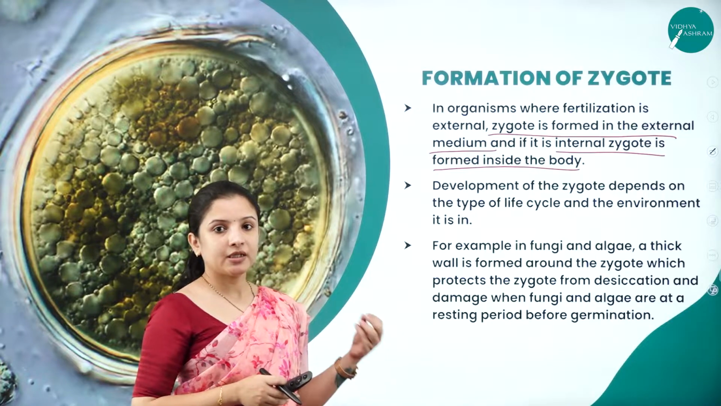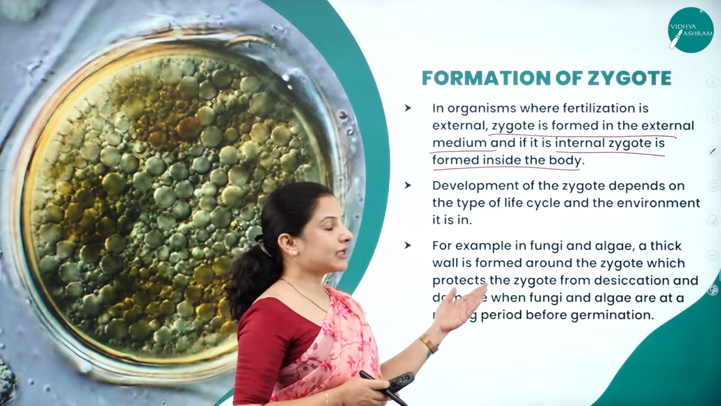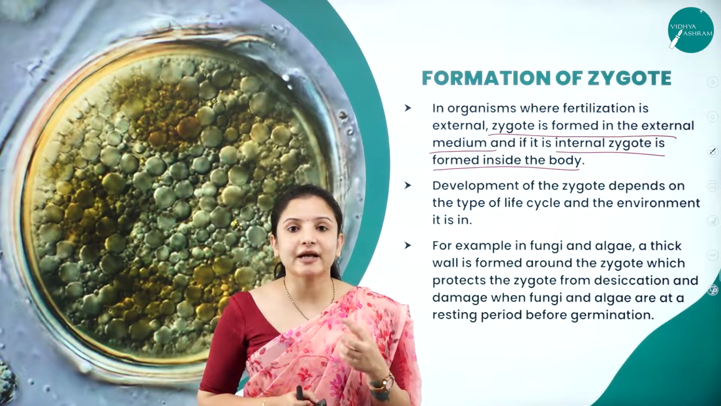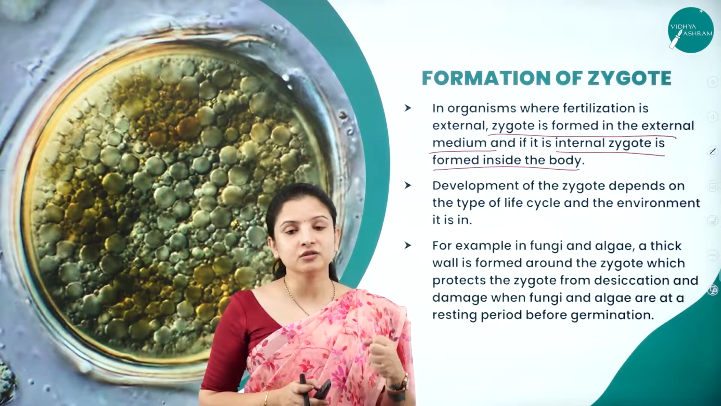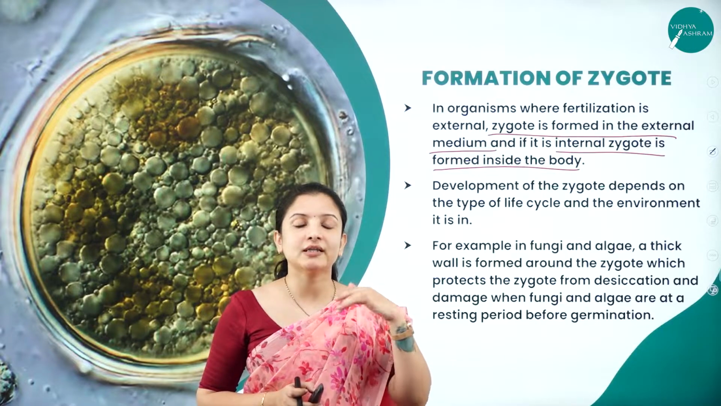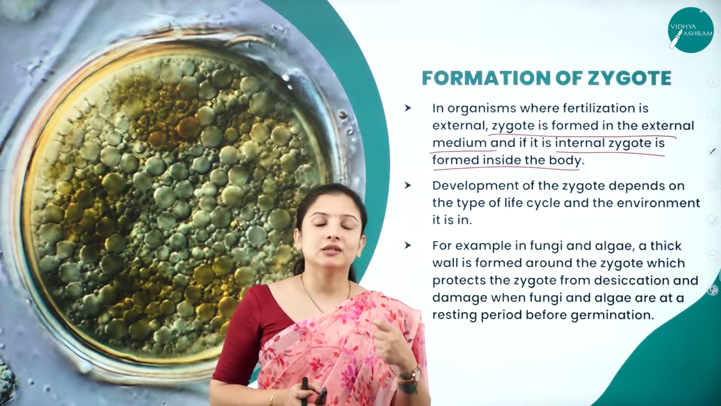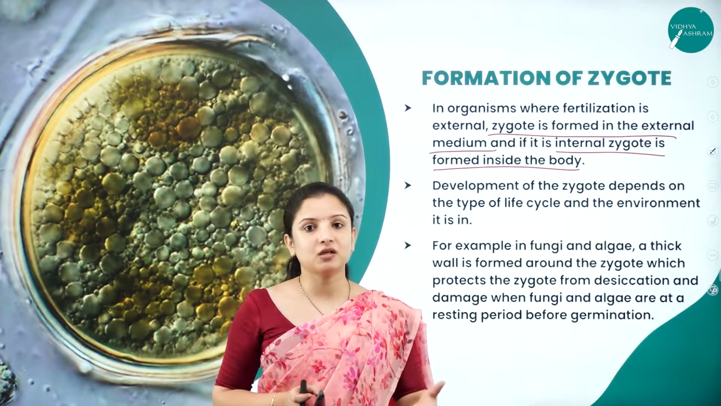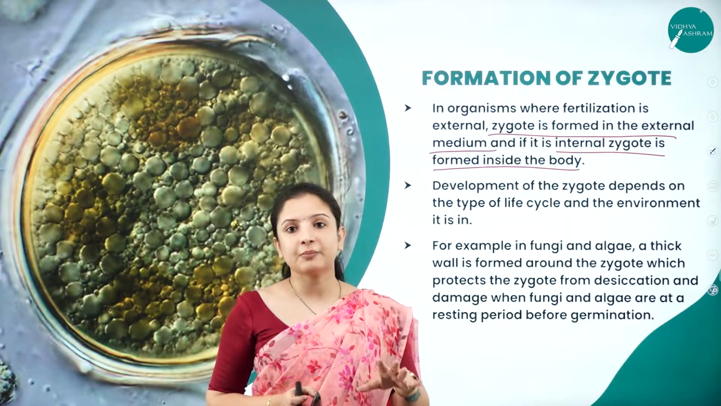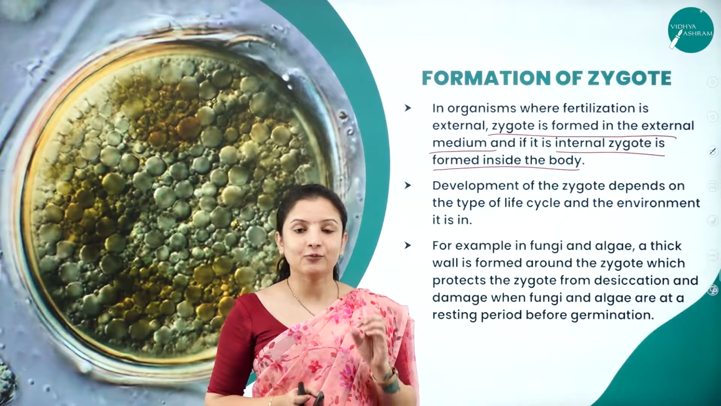Say for example, in fungi and algae, the fertilization is external. When it is an external fertilization, the zygote has to be protected because a lot of environmental fluctuations tend to occur in an external medium. For example, in water, the temperature, the salinity, the pH, everything might change, right? So whatever might happen in the external medium, the zygote has to be protected very well.